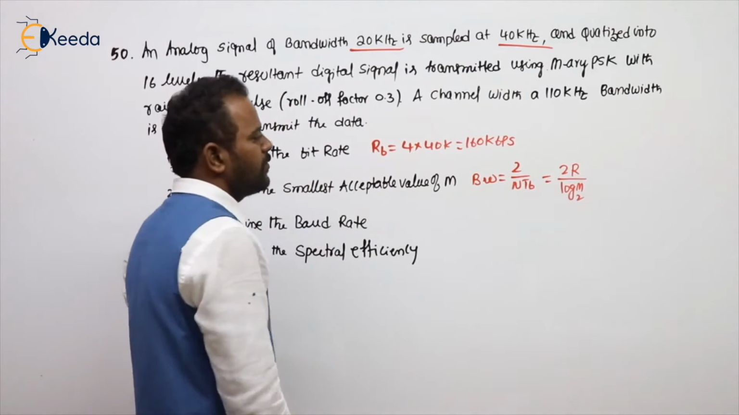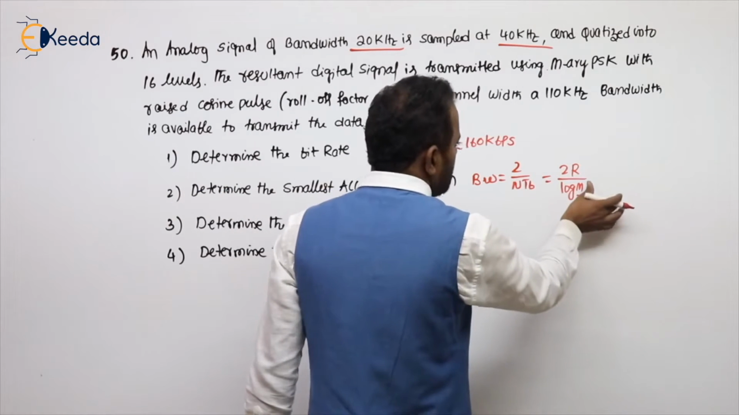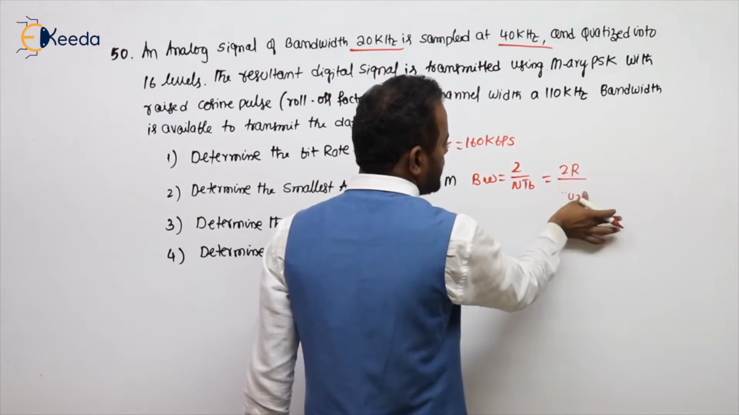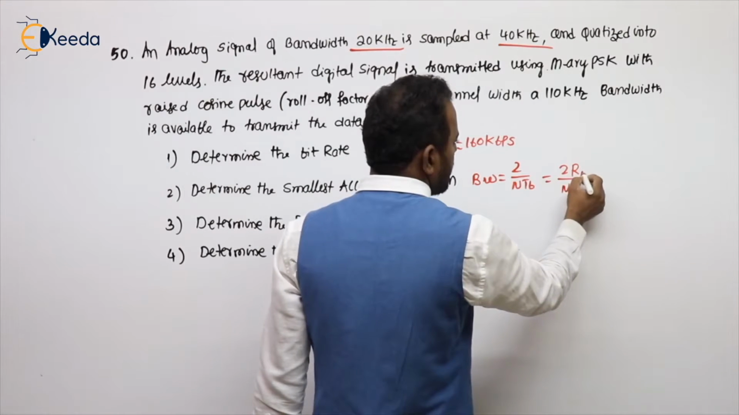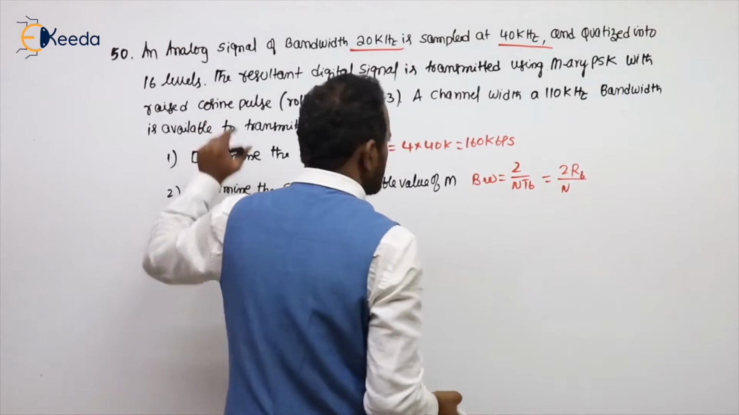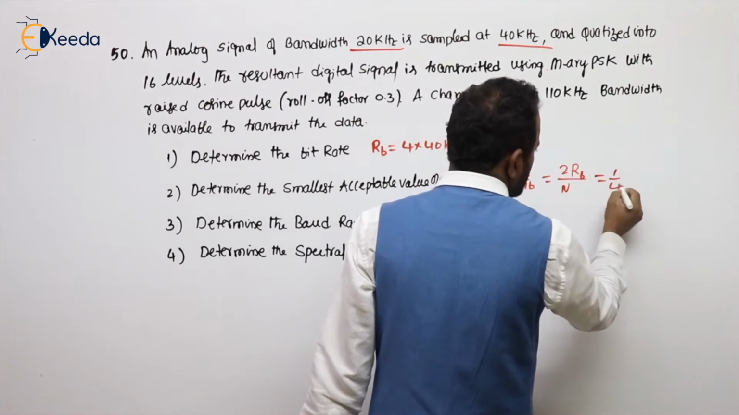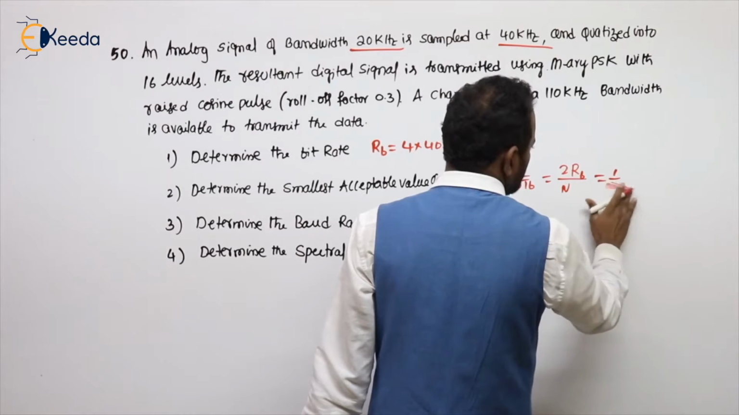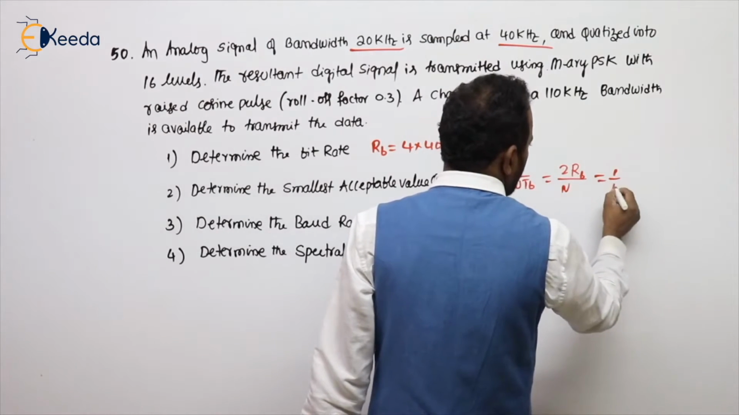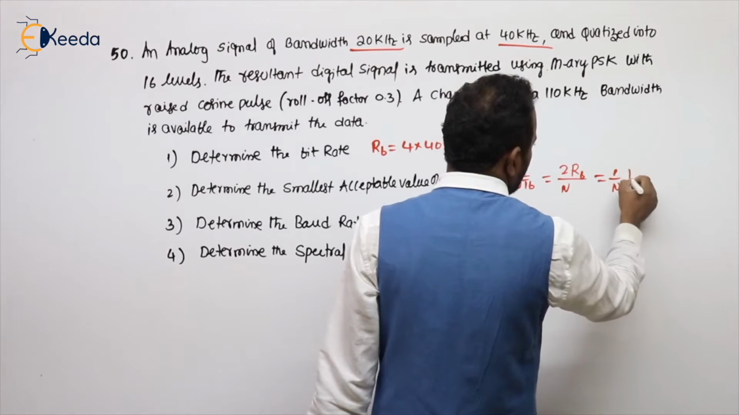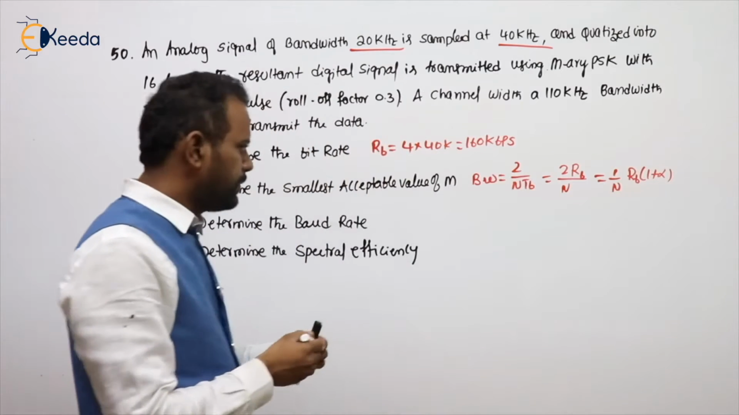First get N, from there also we can calculate, it's not a matter, because M equal to 2 power N. Simply you can keep N as N. This is RB. But he said raised cosine pulse. Replace RB by 2 into 1 plus alpha. So 1 by N into RB by 2 into 1 plus alpha. So RB into 1 plus alpha.